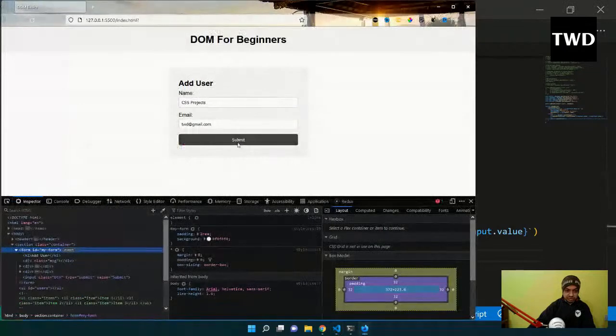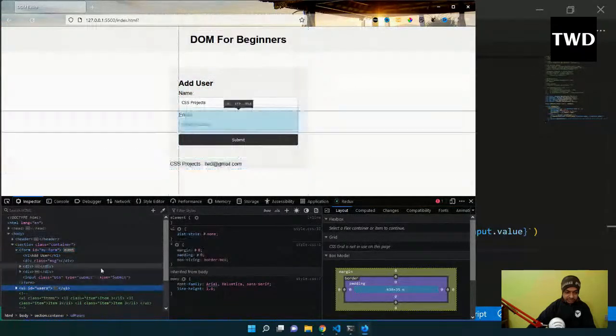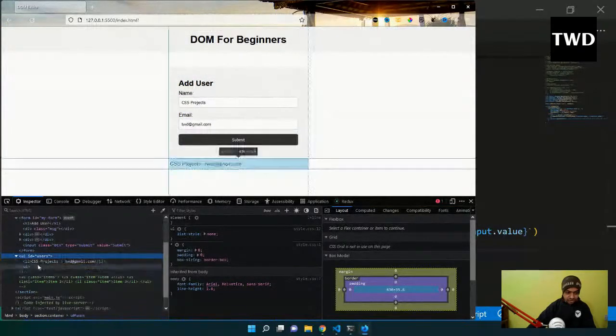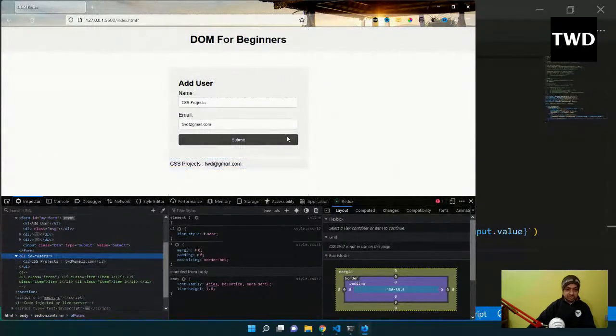So you'll soon see what I'm saying. If I come here and add it, see, it is getting added here. And if I see this ul, inside this ul only, this li has been added like this. The text node has been created like this. Okay, but this is a very bad user experience, because even after I submit, this is still there. I want it to go away.